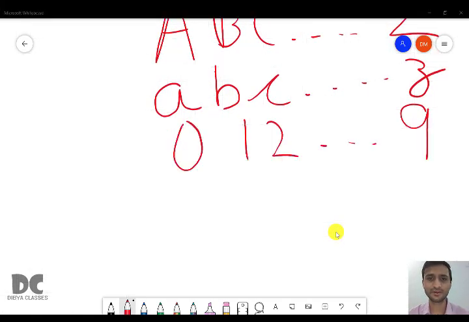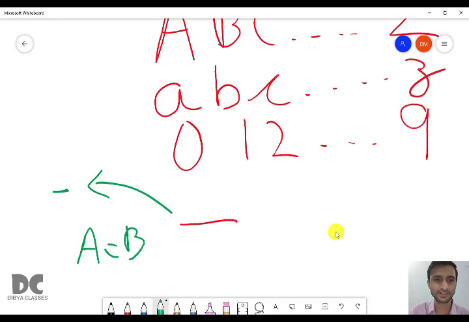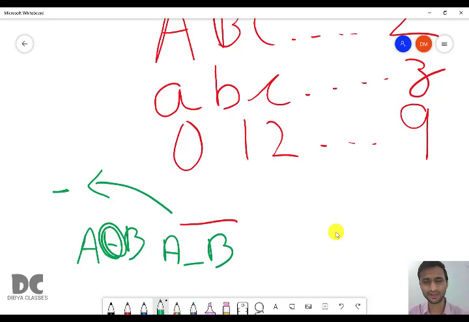The next, we can use underscore. So there is an underscore symbol. Please don't get confused with hyphen. Okay, the hyphen is a small one and it comes in the middle. For example, A hyphen B. This is called hyphen. A underscore B will look like this. Okay, it comes below and it is longer than hyphen. Okay, that is the underscore. We cannot use hyphen, but you can use underscore.